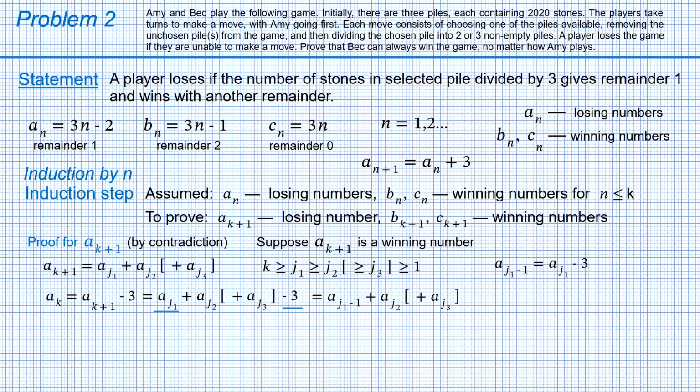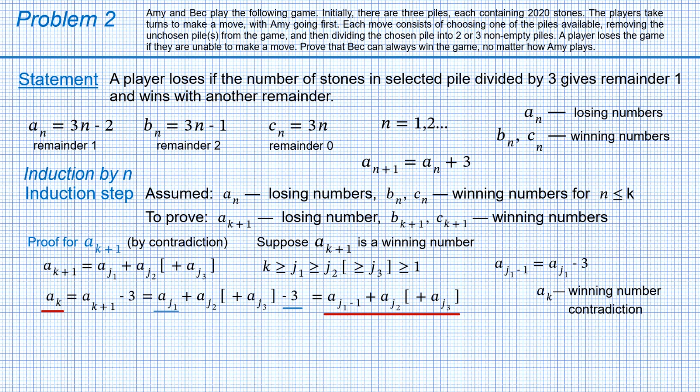This represents A with index k as the sum of 2 or 3 losing numbers. Therefore, A with index k must be a winning number, which contradicts the induction assumption. This finalizes the proof for A with index k plus 1.